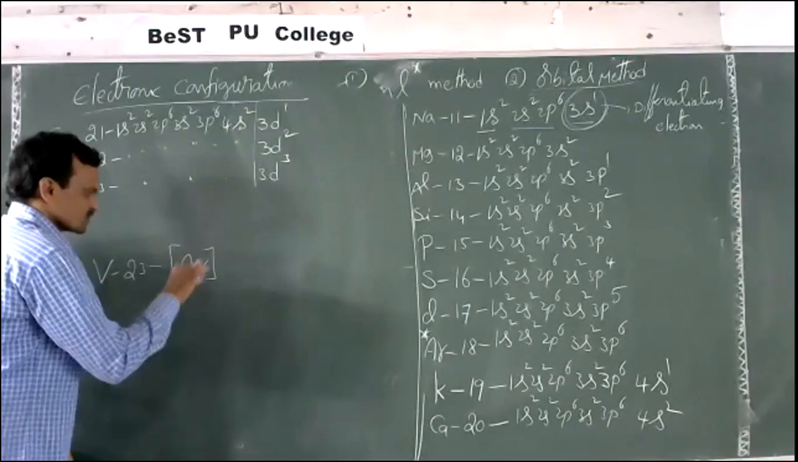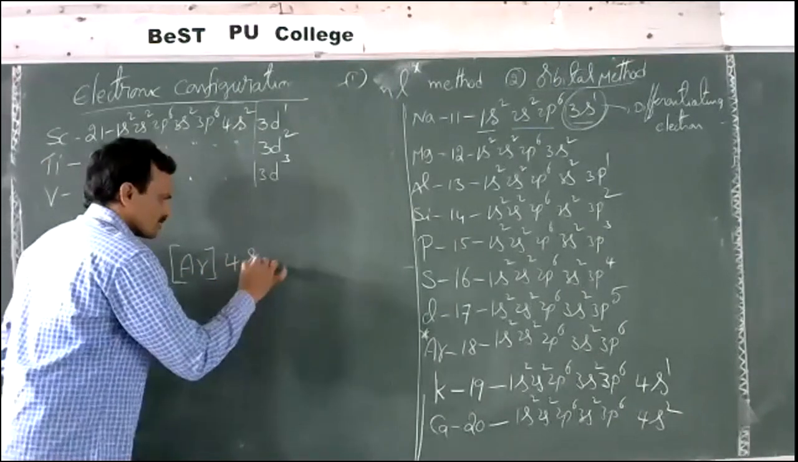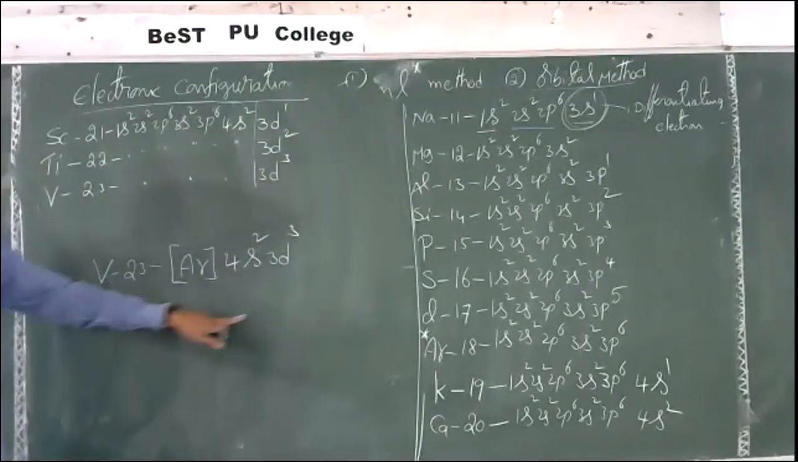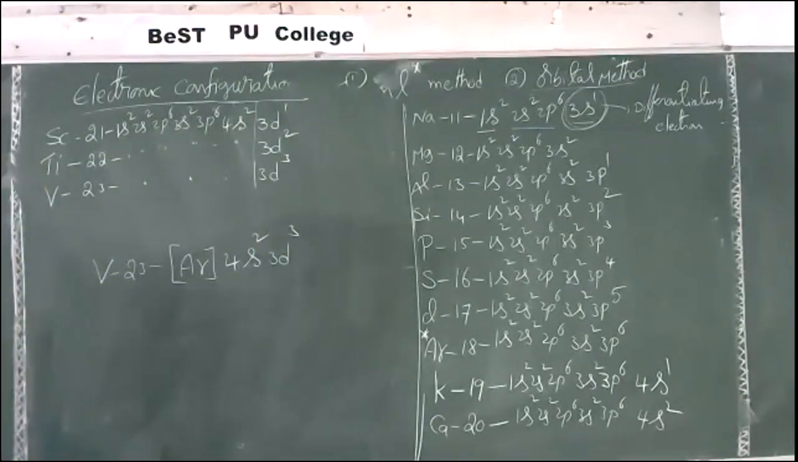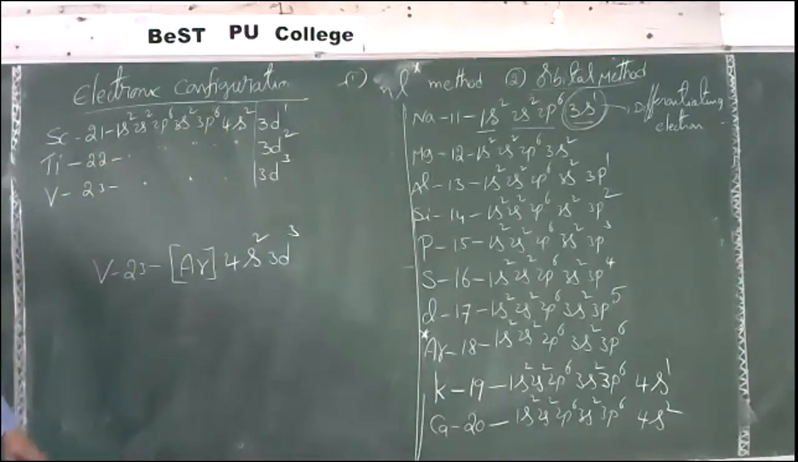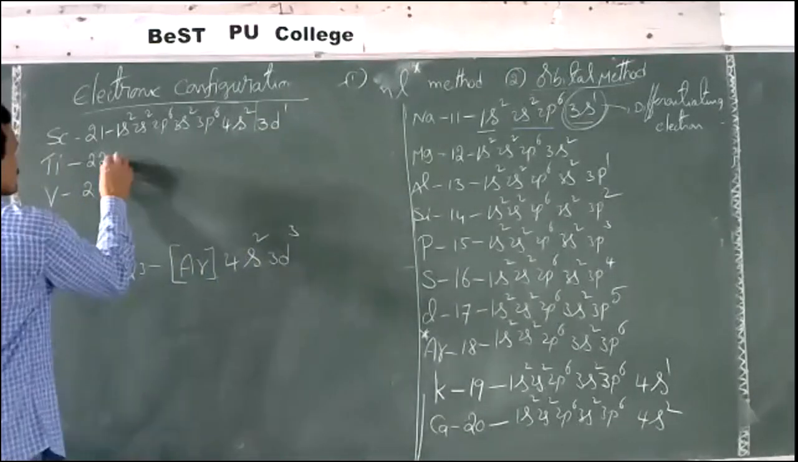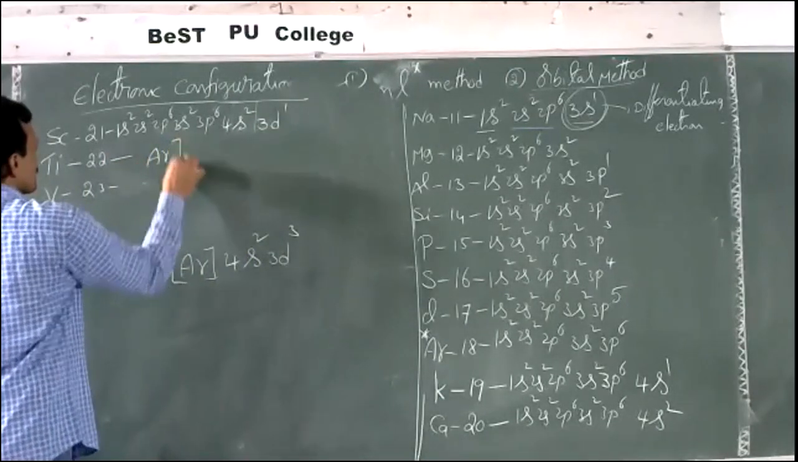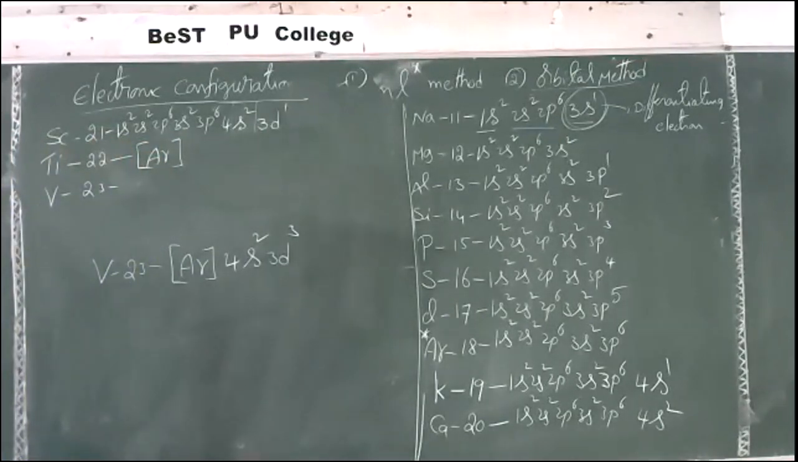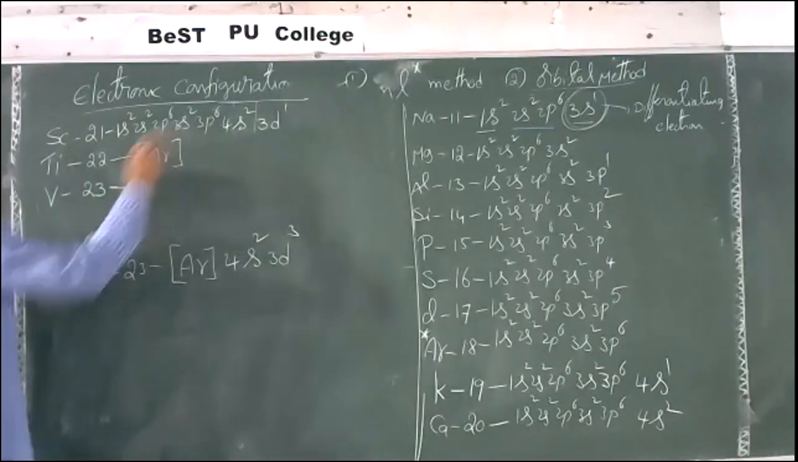Argon. Argon means 18 electrons completed. Then 4s2, 3d3. Like this also you can write. Means every time, without representing the total configuration, we can represent it in a short form like this. Argon means representing the nearest inert gas configuration, and with respect to that nearest inert gas configuration, we represent the remaining configuration.